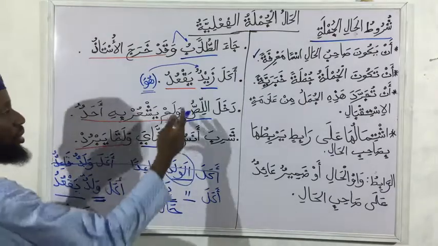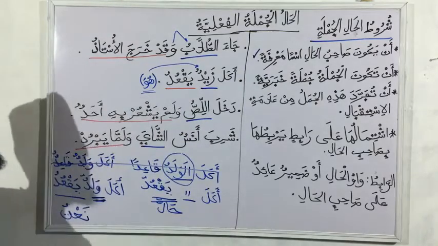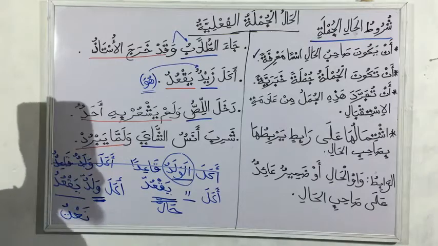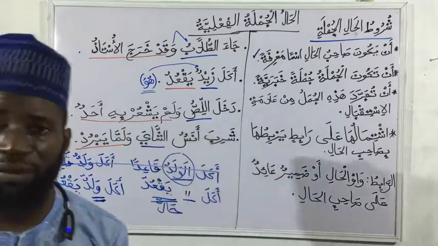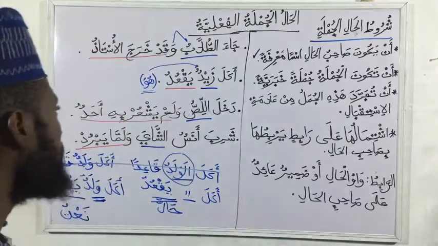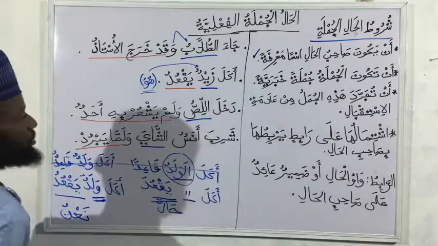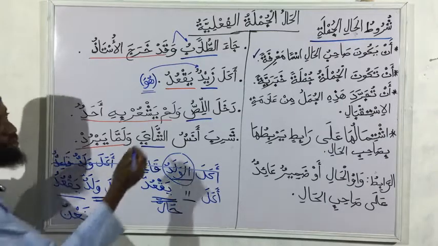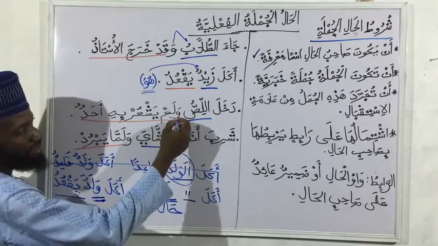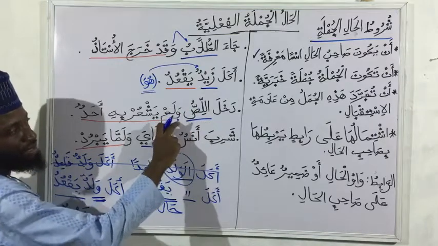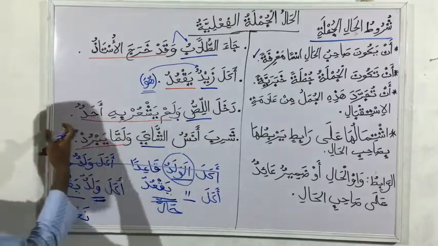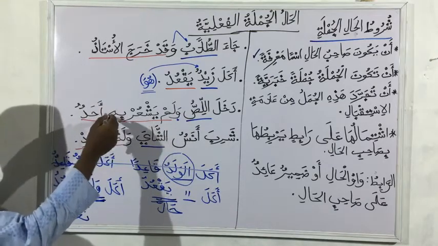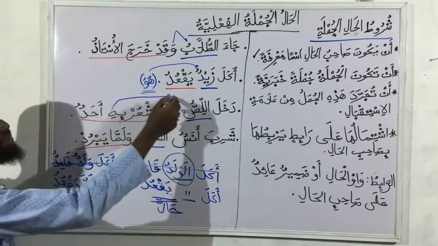So we have dakhala lisu. The thief entered. Walam yash'ur bihi ahadun. While nobody noticed. That means maybe all of them are asleep. Do you get now? Walam yash'ur bihi ahadun. While nobody perceived this. So we have our waw that is connecting the rabit. This is our waw al hal. Can we see anything in the sentence going back to lisu? Yes, we have the ha here. Yash'ur bihi. You can see it is going back to the lisu.